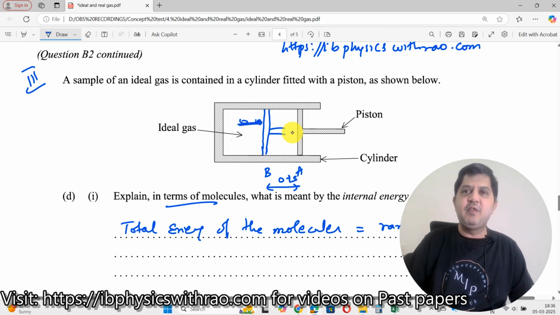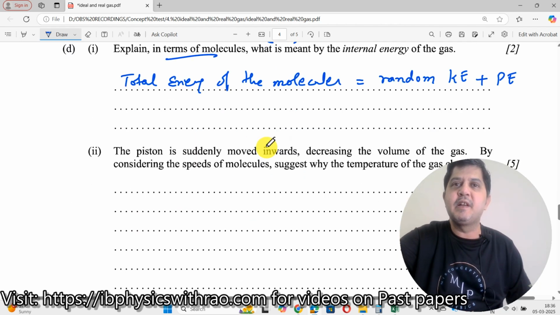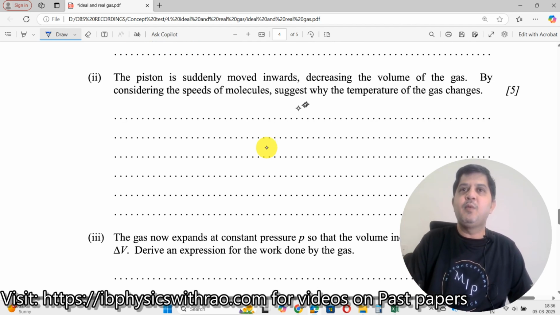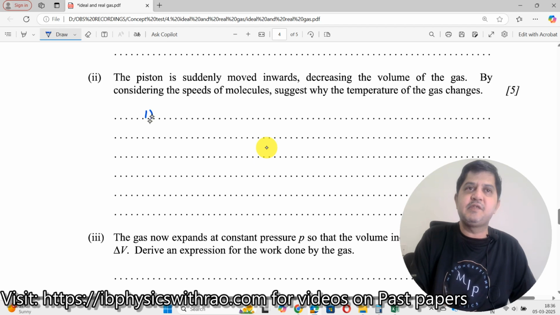The moment you say it goes faster, now we will write it down because that is required. It's not a story. The piston suddenly moves. Why does the temperature of the gas change? The first one, what does it do?